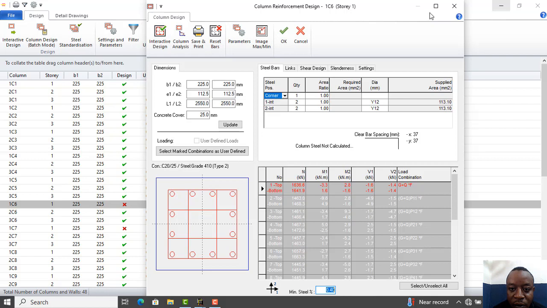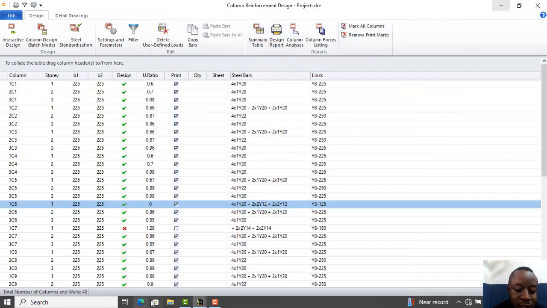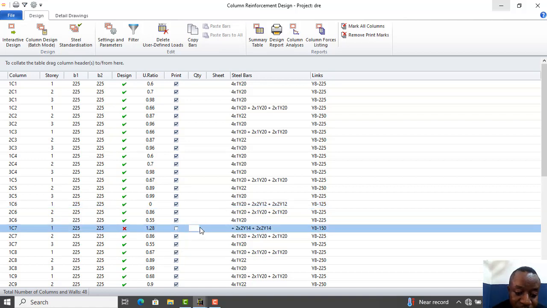Okay, so I'll go to the steel bar. I'll select this y20 and then leave it at that, and I'll click OK from here. So you see that it has marked, right? You see it? So I'll double click again on the next one that did not pass.